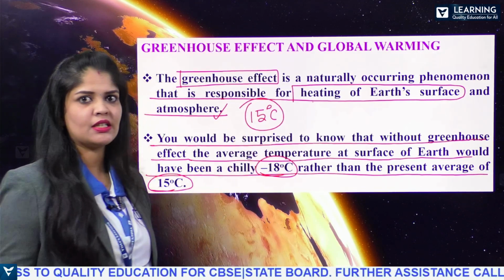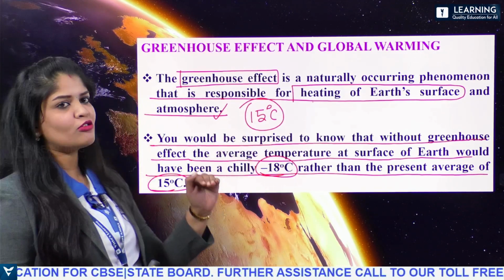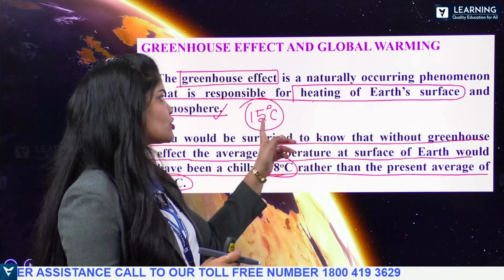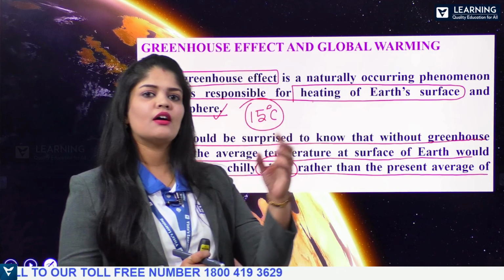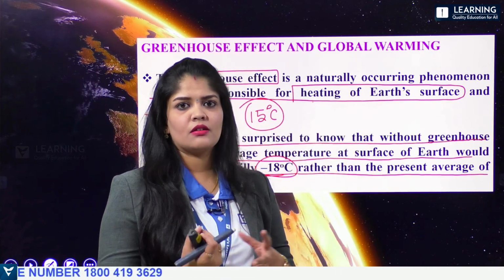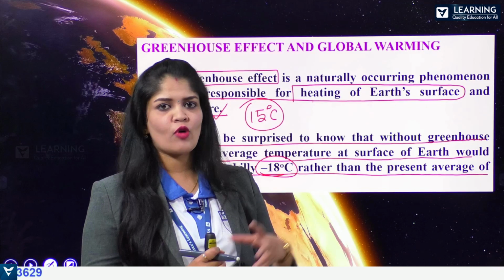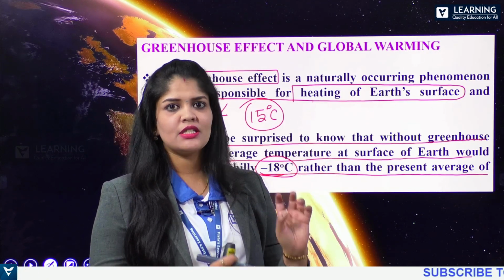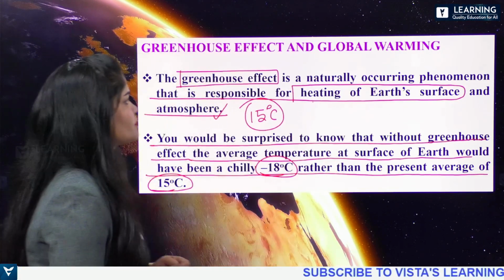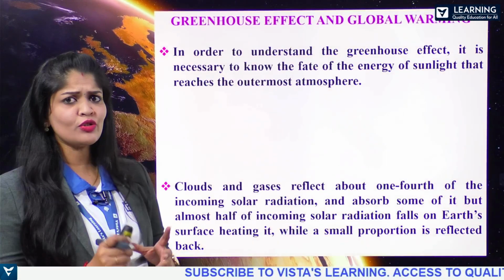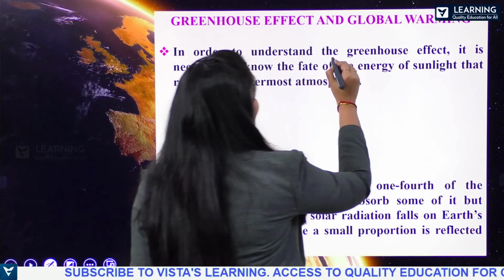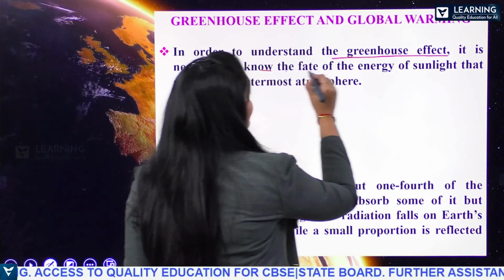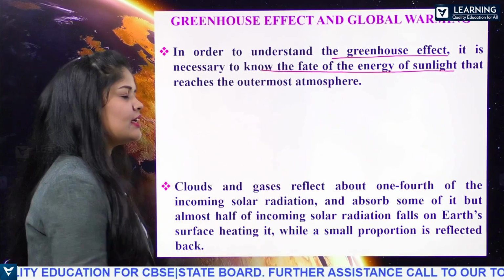This is the advantage. But if the greenhouse effect keeps rising, then the temperatures also rise, which causes warming up of the polar regions and the cooler regions, such that the ice caps which are present are going to melt. Now, in order to understand the greenhouse effect, it is necessary to know the fate of the energy of sunlight. Let's understand.